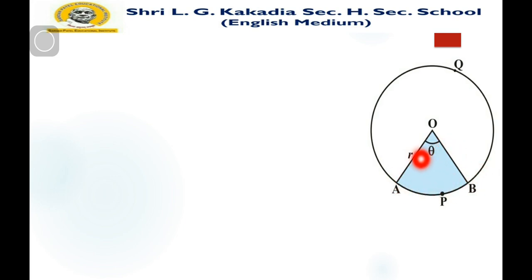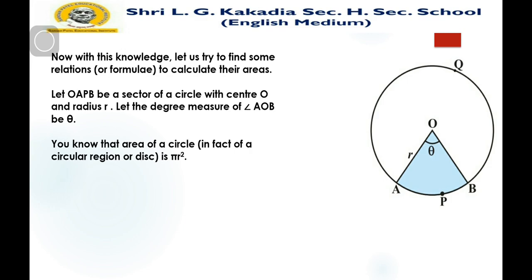If you want to find the angle of the major sector, we subtract theta from 360 degrees. This blue colored area is what we want to find. Let us try to find a relation or formula to calculate these areas.